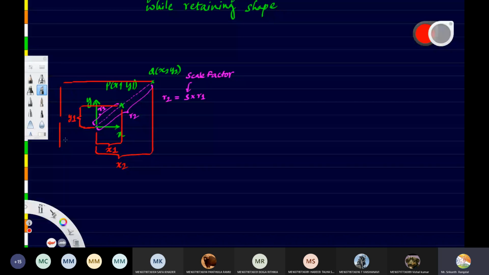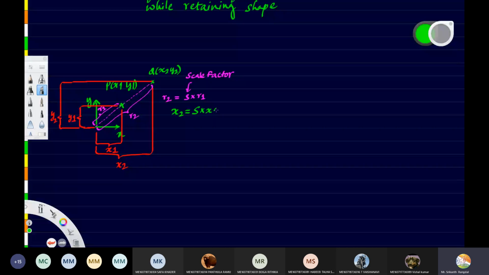So this distance is y2. Okay, so this relation we'll have to use. Now, as I told, R2 will be equal to R1 into S. So we have to find the relation between X2 and X1. What will be the relation between X2 and X1? X2 will be equal to the same value S into X1.